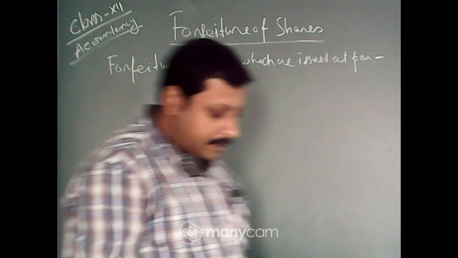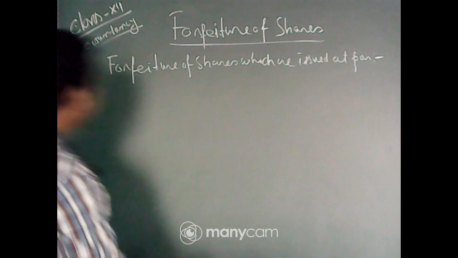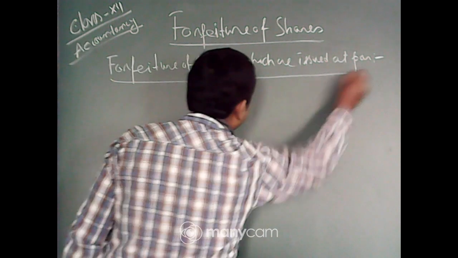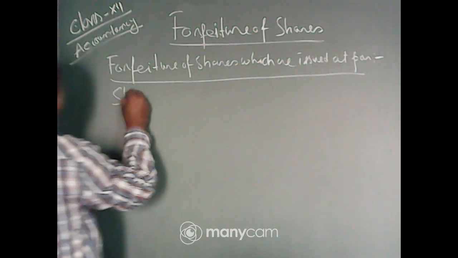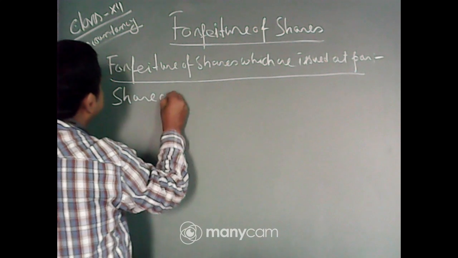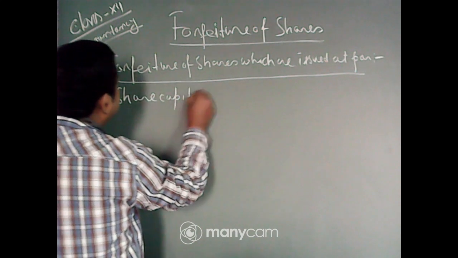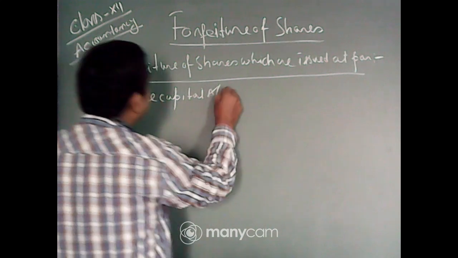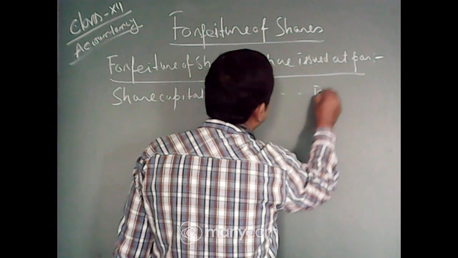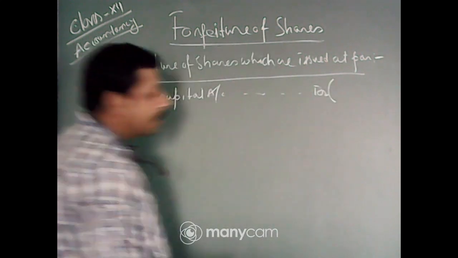Now, what would be the journal entry? Whenever forfeiture of shares happens, share capital account should be debited. How will we debit that?